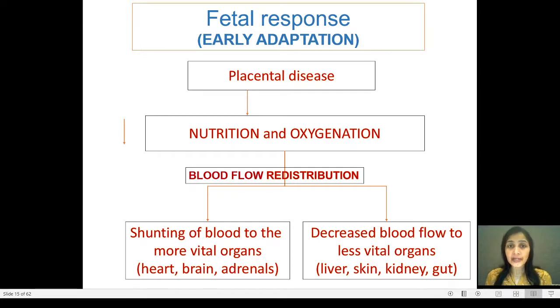So the fetus shows two types of responses whenever it is challenged with placental disease. The first one is due to reduced nutrition and oxygenation. The blood flow gets redistributed and it is preferentially shunted towards more vital organs such as heart, brain and adrenals, and decreased blood flow goes to the less vital organs such as liver, skin, kidney and gut. Hence we start seeing reduced liver span and abdominal circumference. The expected fetal weight reduces and we start seeing echogenic bowel. So this is early adaptation.